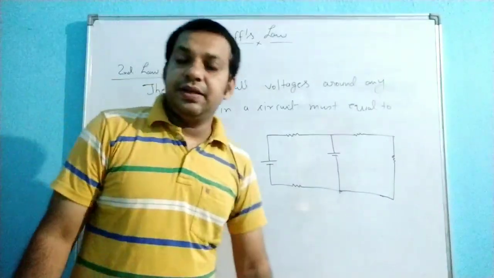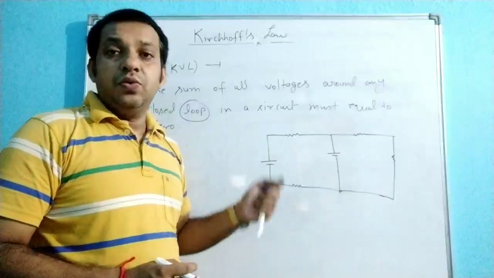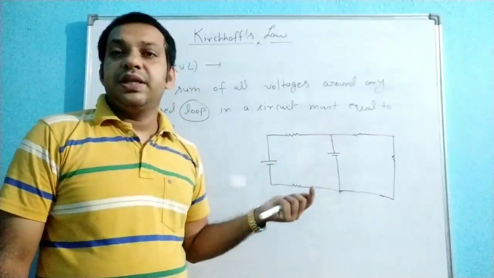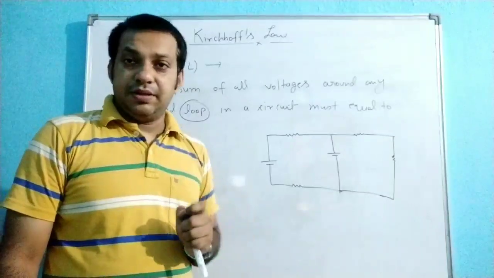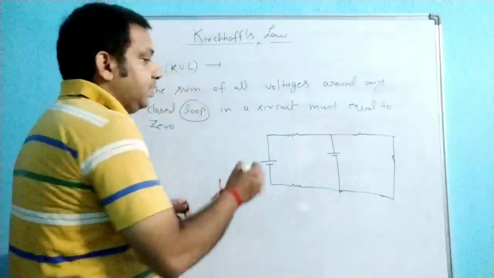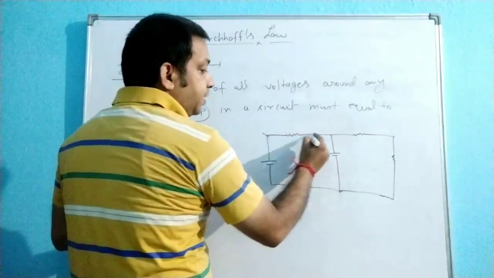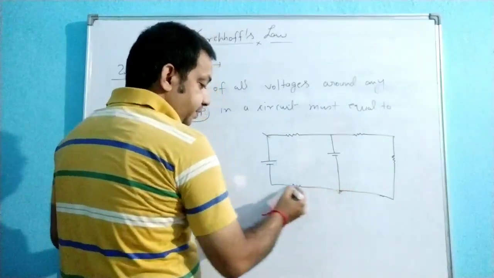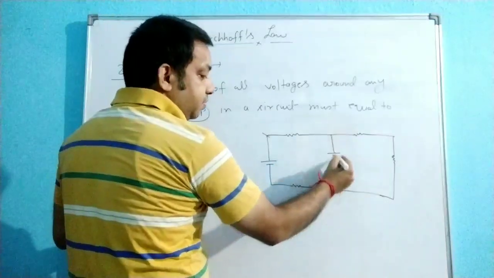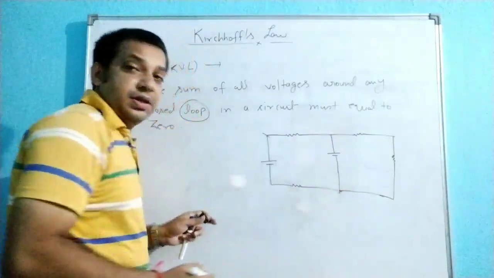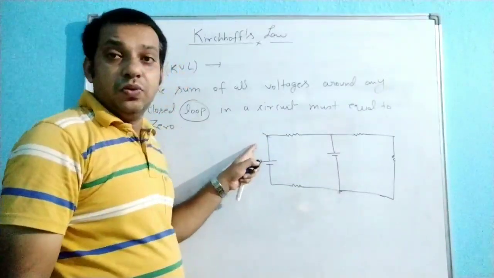In any electrical circuit, what is the meaning of the loop? Loop is basically any closed path in a circuit. For example, if you start from this point and reach here, that is forming a loop, a closed path. From this point to this point, this point, this point. So this is forming a closed path. That is called the loop.